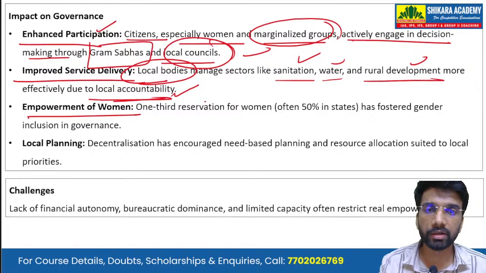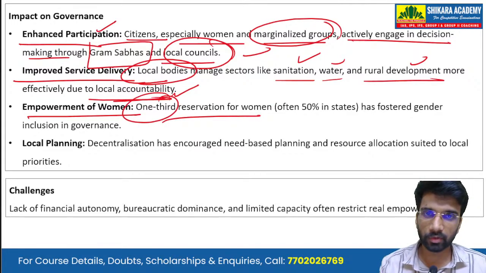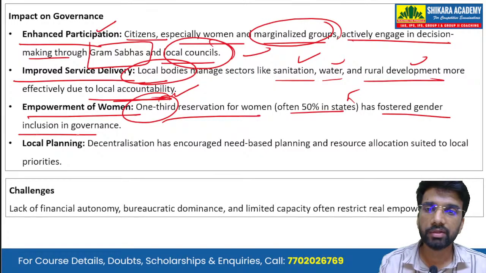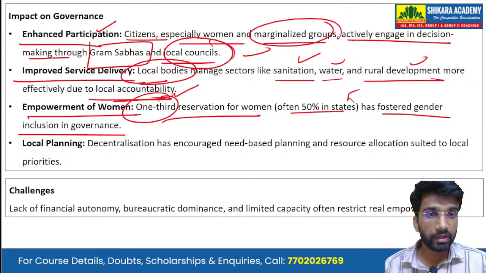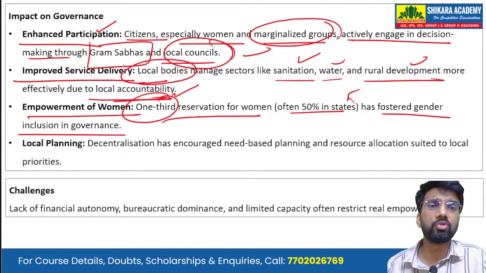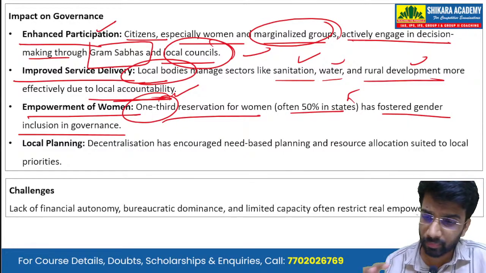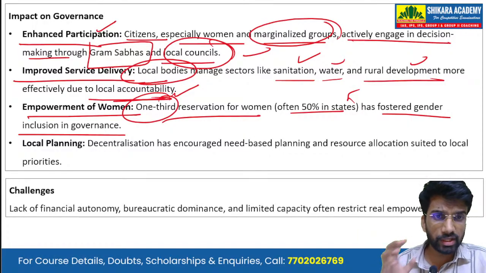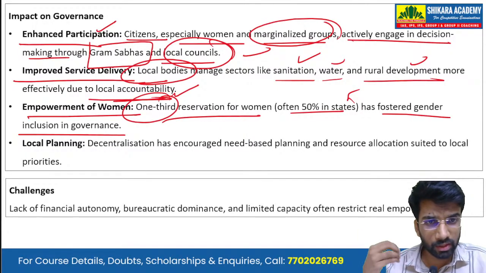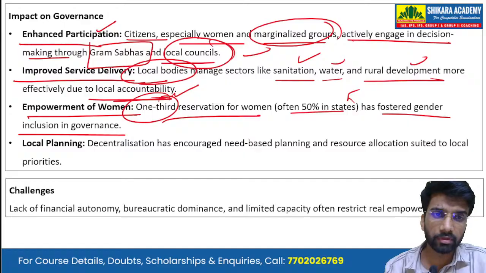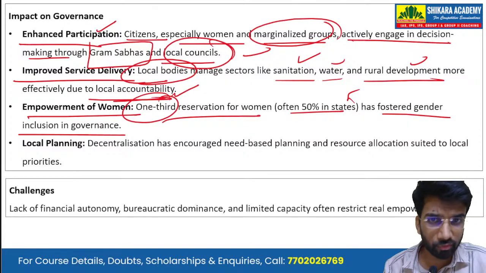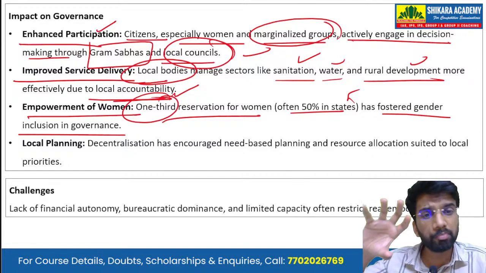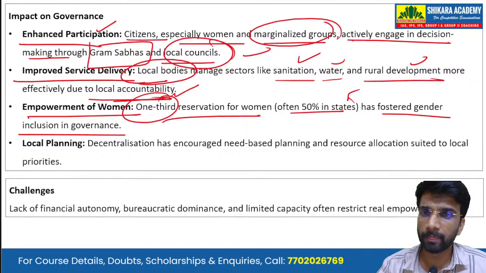Then women empowerment, one third reservation of women, and often it's 50% in states, has fostered gender inclusion in governance. There is a constitutional mandate that there should be at least one third seats. According to the 73rd and 74th constitutional amendment, one third seats in these local bodies, in cities or in rural areas like the Panchayati Raj institutions, should be reserved for women. So that has enhanced women empowerment in the country, the political empowerment of women.